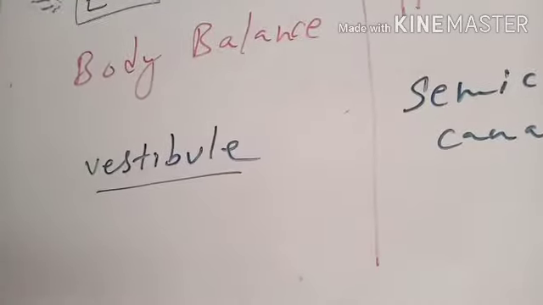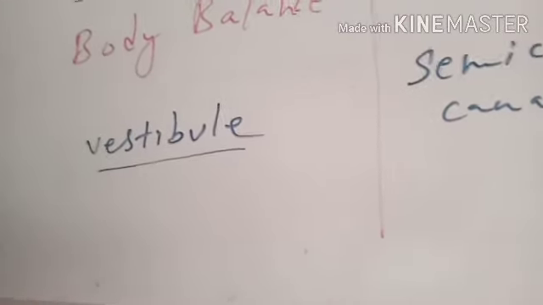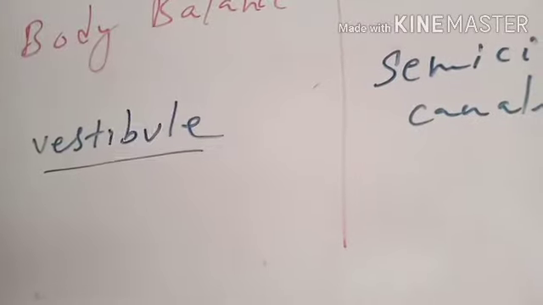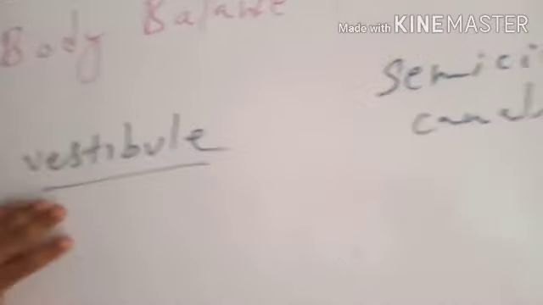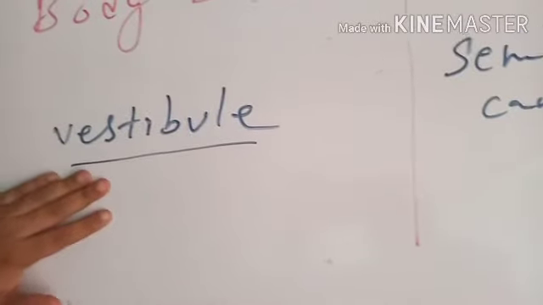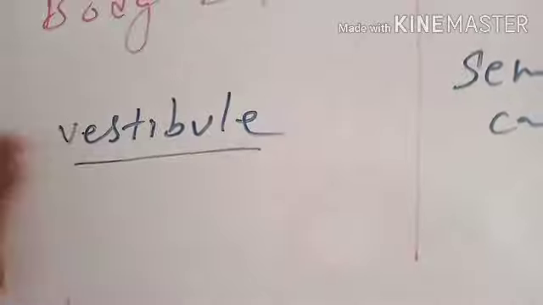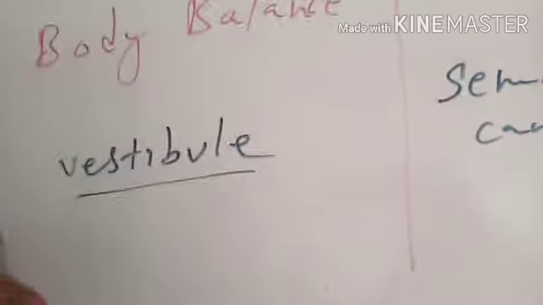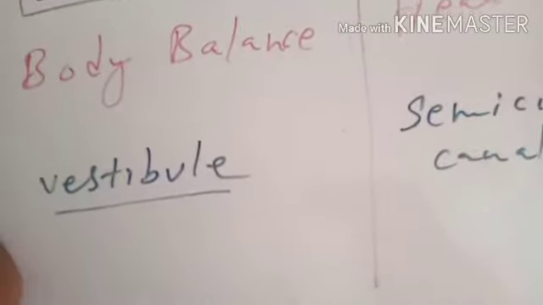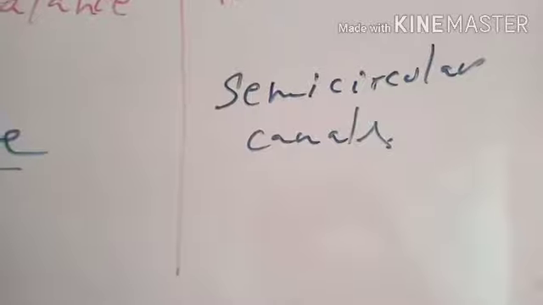The receptor cells for body balance present in the vestibule are very sensitive to any change in the balance, in the change of the direction of the body or in the movement in the body. Any movement or any change in the position of the body causes the receptor cells of the vestibule to generate a nerve impulse which is passed through vestibular nerve towards the cerebellum, which helps the ear to control the balance of the body.